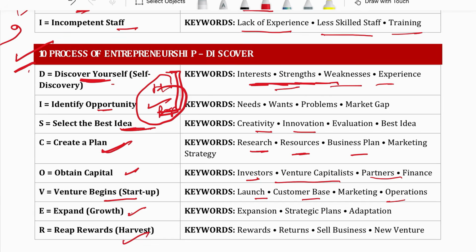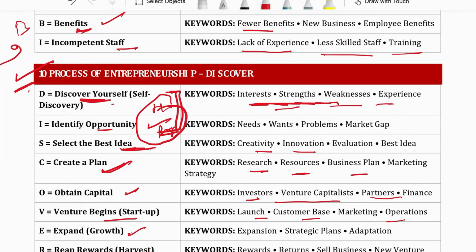So the term which you need to remember is DISCOVER. Our magic word is DISCOVER, class 11. D for discover yourself. I for identify opportunity. S for select the best idea. C for create a plan. O for obtain capital. V for venture begins. E for expand. And R for reap rewards. Remember the term for process, DISCOVER.